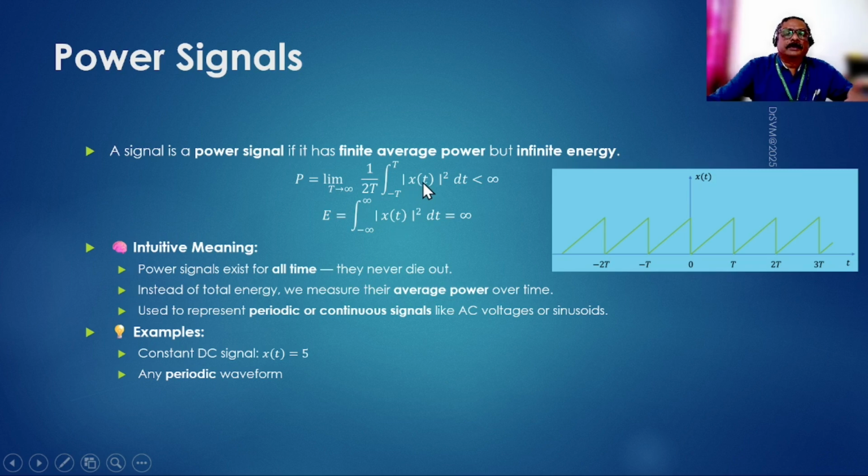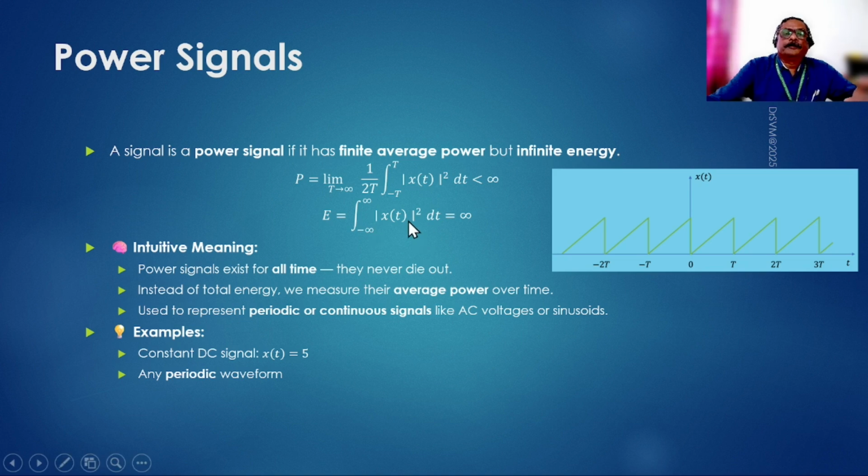So if you just look at that, x of t is equal to 5, then if you integrate between minus T to plus T, x of t is 5, that means x of t square is 5 square, that is 25, and if you integrate that, then it will be 25 times T, and if you substitute the limits, then 25 times T minus of minus T, that is 25 times 2T, that will be 2T into 25 divided by 2T, and these T get cancelled, so we are finally left with only 25 here, and that 25 under limiting condition will remain 25 only, because there is no T left here to apply limits, therefore it's going to be a finite one.